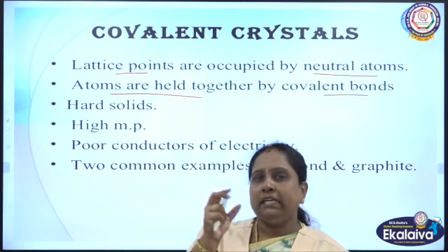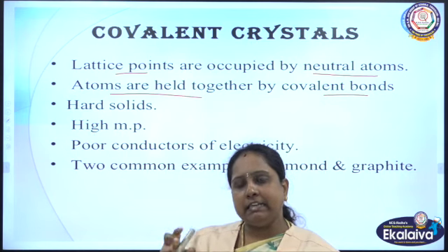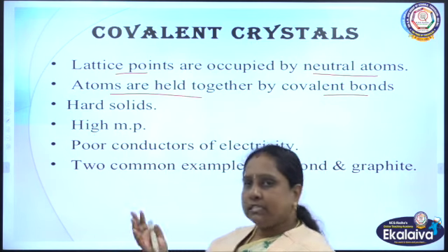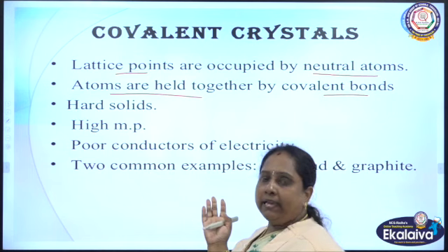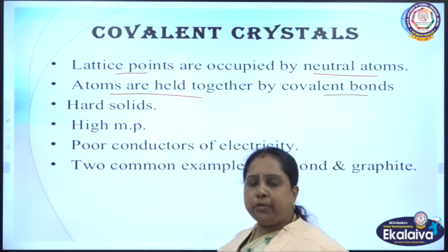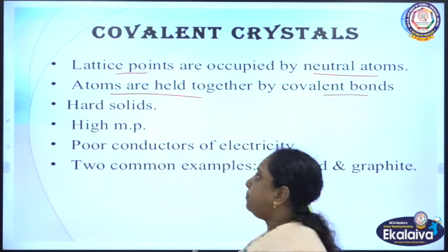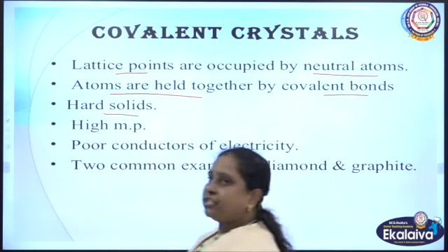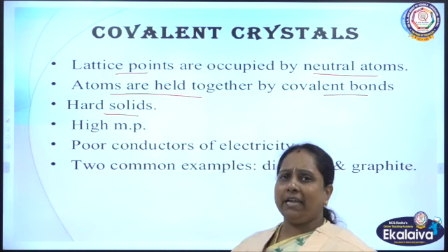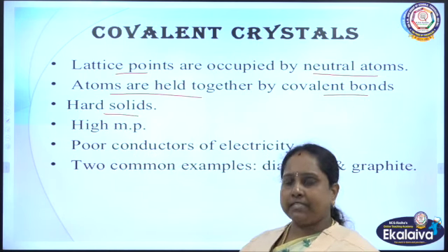So carbon shares its valence electrons with other carbon atoms so that it forms covalent bonding to form a network of the solid crystal. And they are hard solids too.